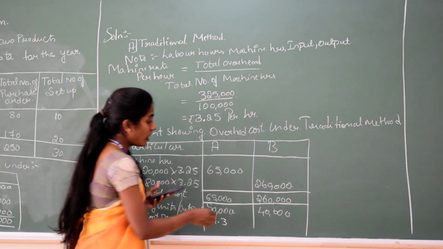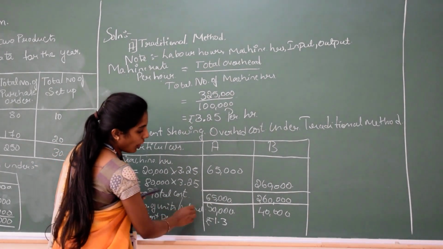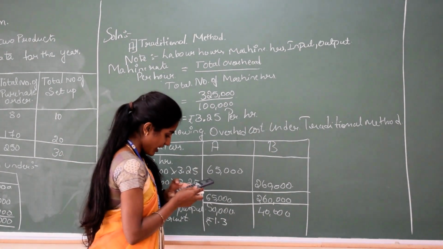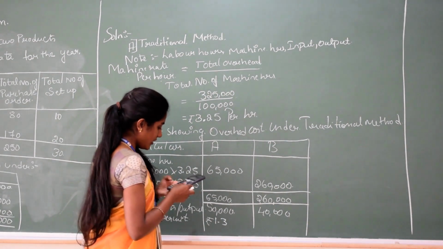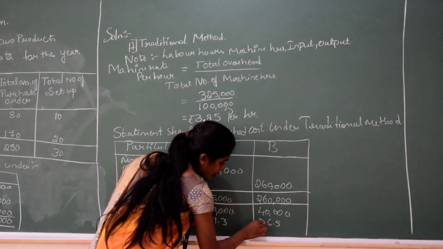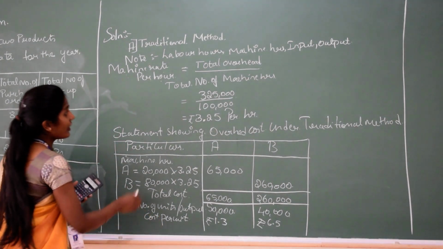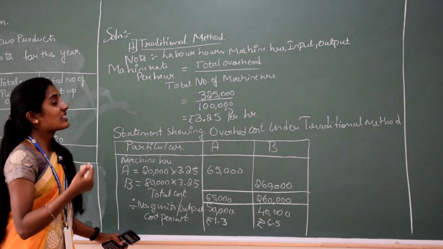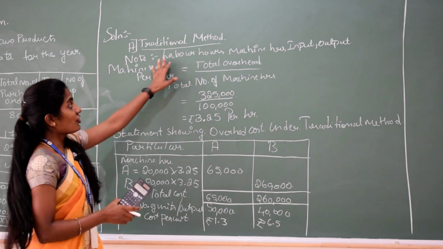Next, you can see here, 2,60,000 is the total cost divided by the number of units or output, which is 40,000. That is 2,60,000 divided by 40,000, which is 6.5, that is 6 rupees 50 paisa, the cost per unit under the traditional system of costing. So this is how we solve the problem on the traditional method.